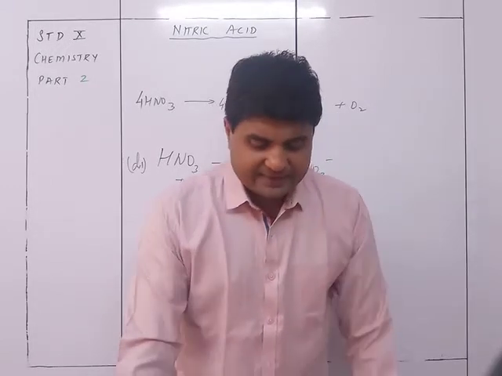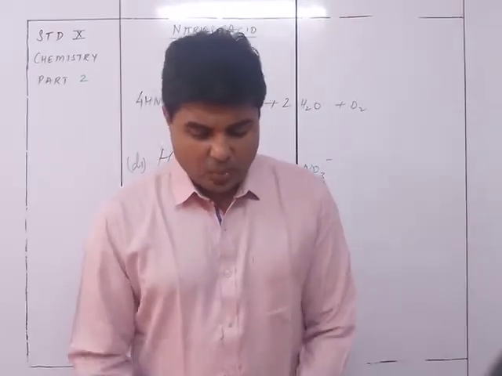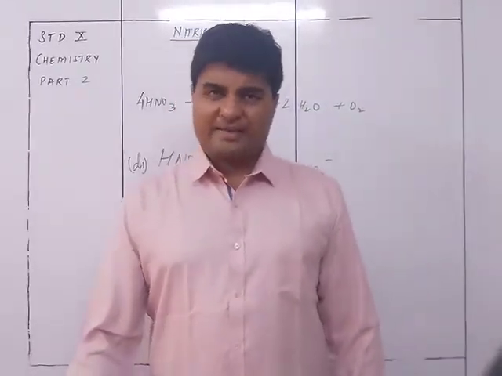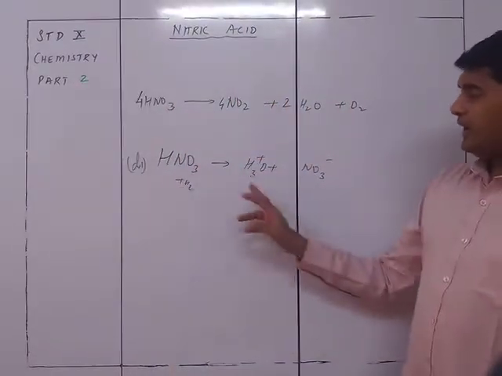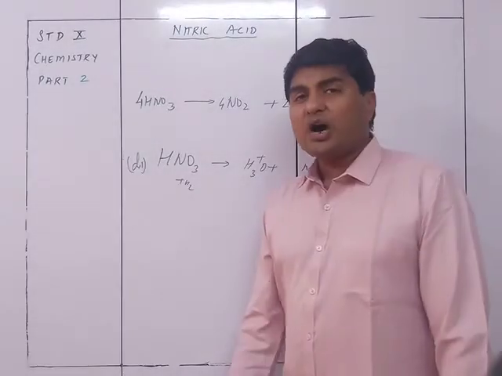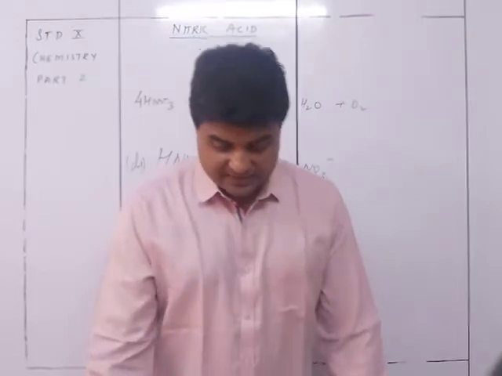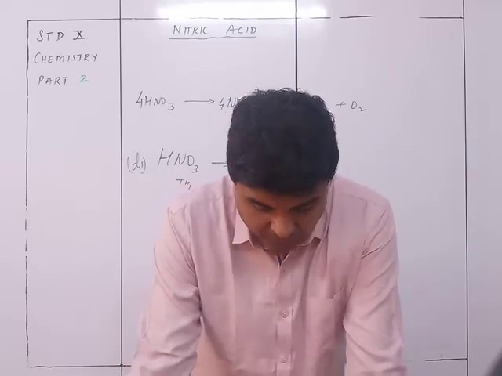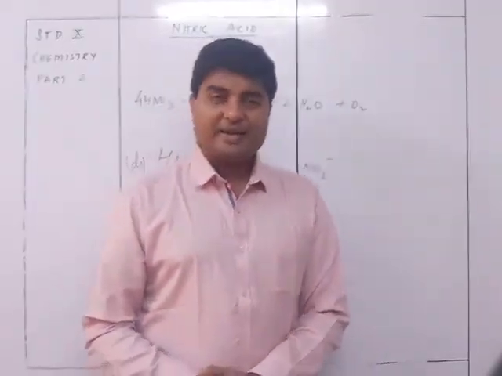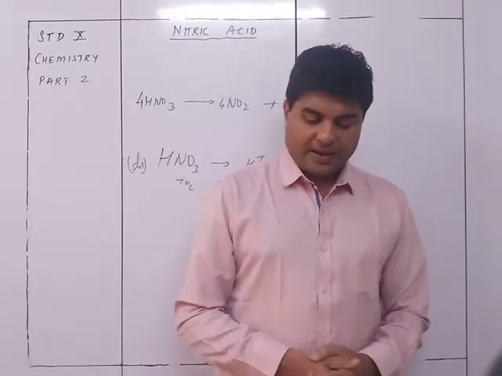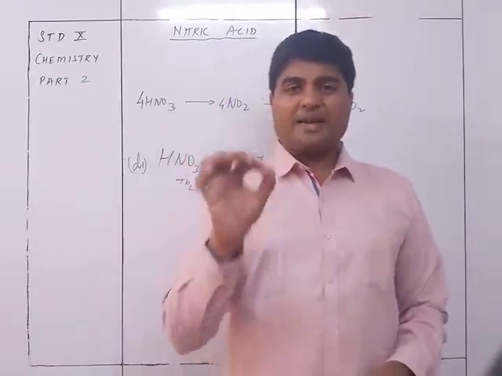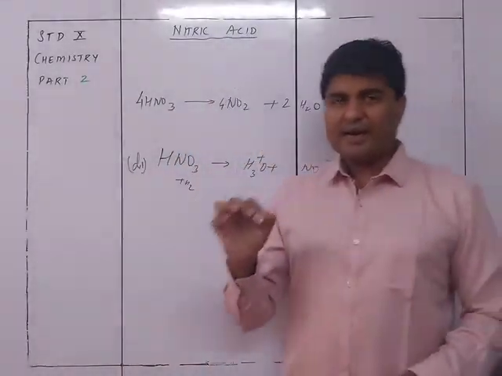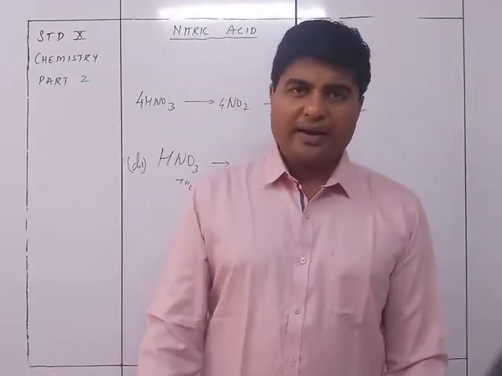In aqueous solution, nitric acid dissociates to give one hydrogen ion per molecule of acid, and therefore it is a monobasic acid. See, the number of hydrogens present here is only 1. It has only one H3O+ ion, so accordingly it is a monobasic acid. The high concentration of H+ ions imparts acidic nature to it, and accordingly you have the acidic properties. All the typical acidic properties are shown by dilute nitric acid. Dilute nitric acid acts as a complete acid.